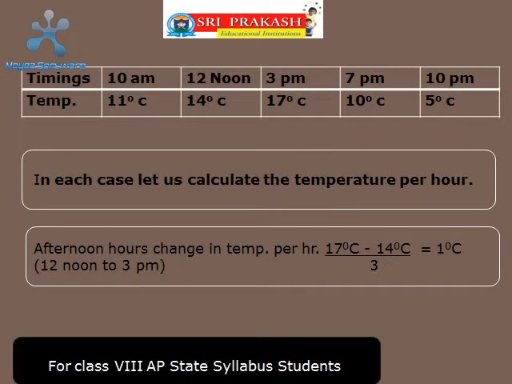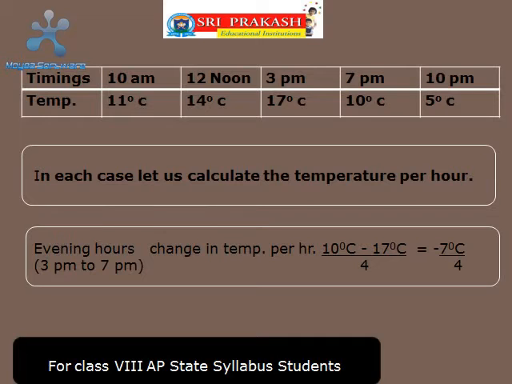Now, let us check the temperature change between 12 noon to 3 p.m. At 3 p.m., the temperature is 17 degrees Celsius. At 12 noon, it is 14 degrees Celsius. And the difference in time is 3 hours. So, 17 degrees minus 14 degrees by 3. That means 1 degree Celsius.